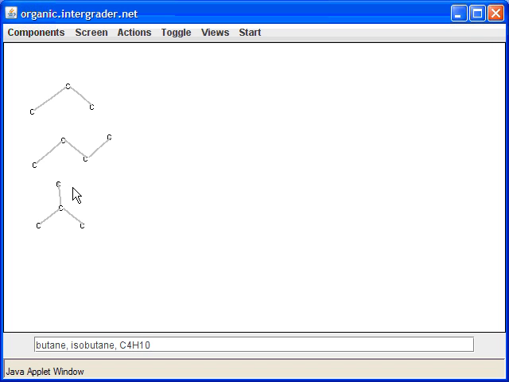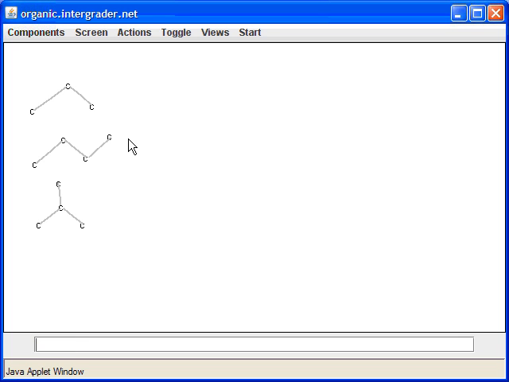Let's prove the same thing down here for isobutane. For isobutane, there's 3 hydrogens here, 3 hydrogens here, 3 hydrogens here, and 1 hydrogen here, for a sum of 10. So again, these compounds are called isomers. In particular, they're called constitutional isomers because the atoms are not connected in the same fashion, but both compounds have the same molecular formula.